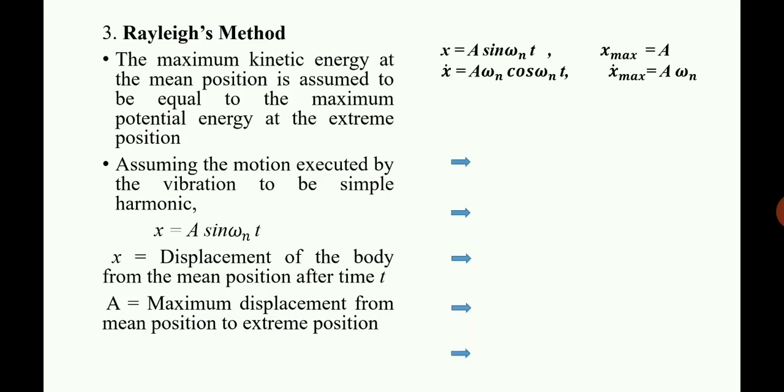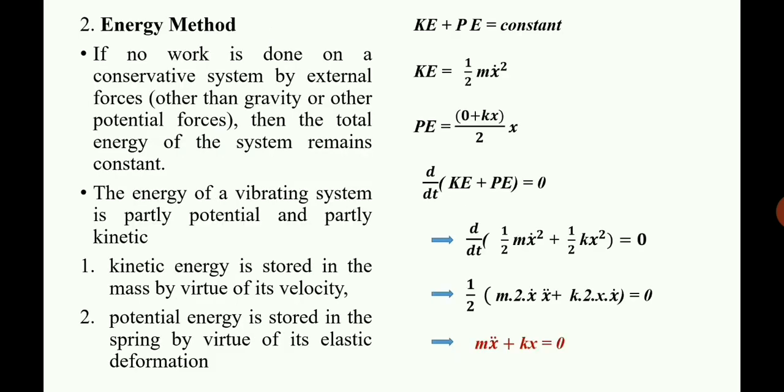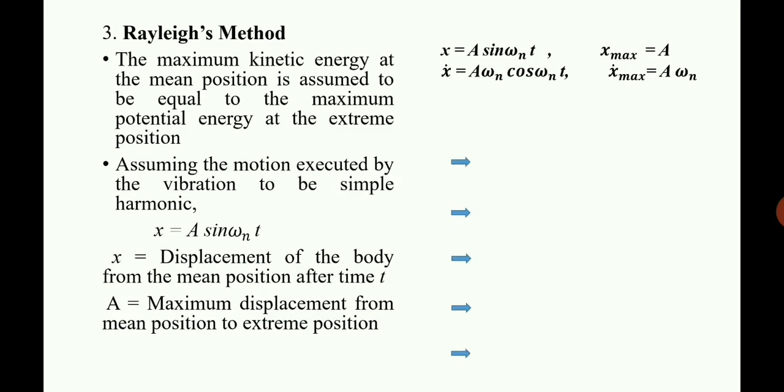Similarly, x dot is equal to a omega n cos omega n t, and the maximum value of x dot will be a omega n. Here also we take the situation where the maximum kinetic energy is equal to the maximum potential energy. The kinetic energy is half m x dot square and the potential energy is half k x square.